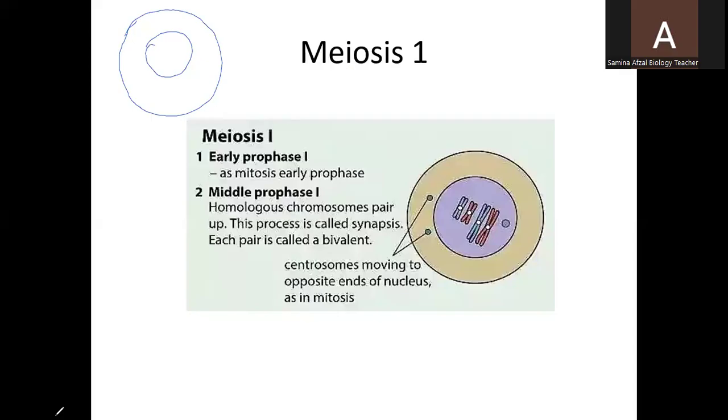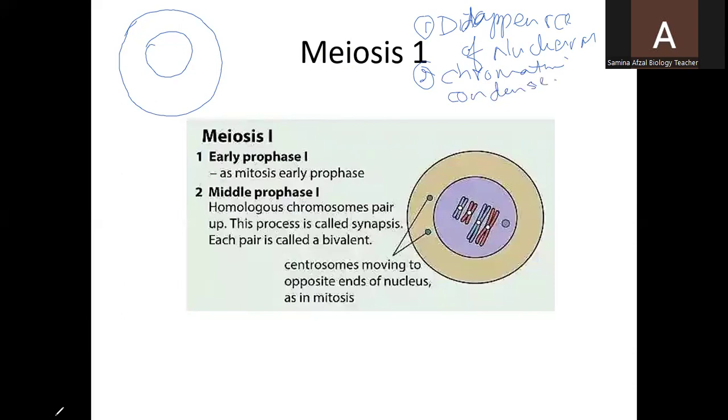Secondly, the chromatin fibers condense and take the shape of chromosomes. And thirdly, the pair of centrosomes present in the animal cell replicate, they make a copy, and each pair moves towards the opposite poles.